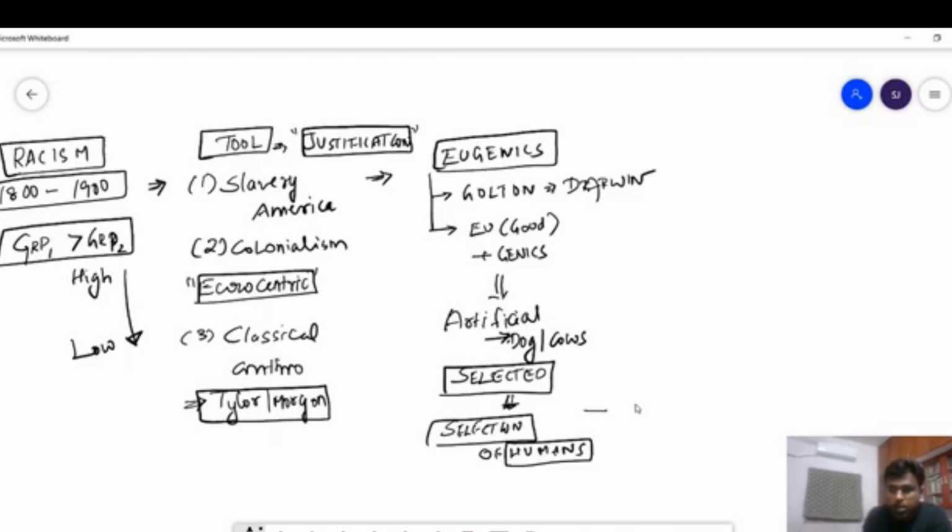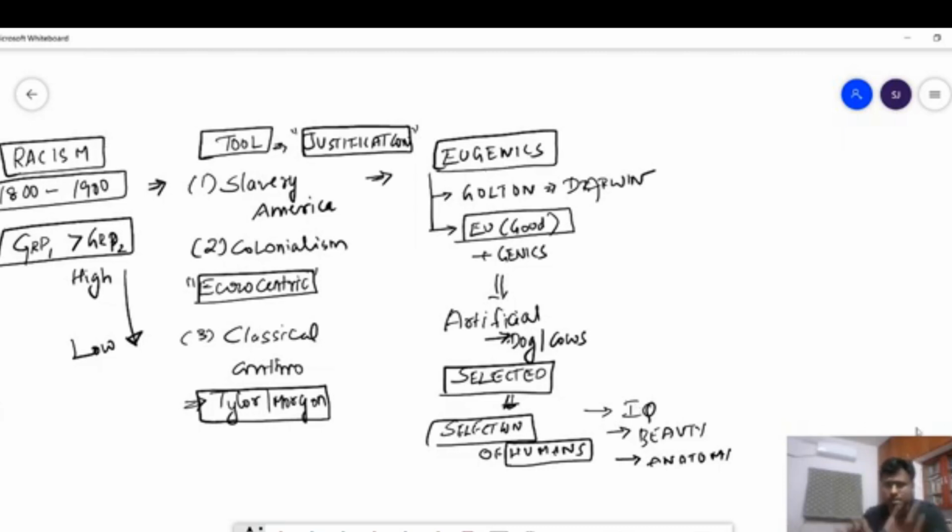He wants to select people with a particular IQ, beauty, morphology or anatomy. He wants to select the people in such a way that he propagates only the good gene and leaves out the rest.